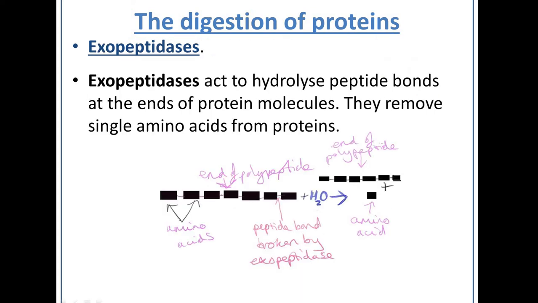Then you've got exopeptidases. So as you know from the word exoskeleton, that means on the outside. So exopeptidases work on the outside of the polypeptide. They literally just chop off the very end amino acids. They chop off the very ends of the polypeptide. They chop off little amino acids off the end, so single amino acids from the ends of the protein molecule.